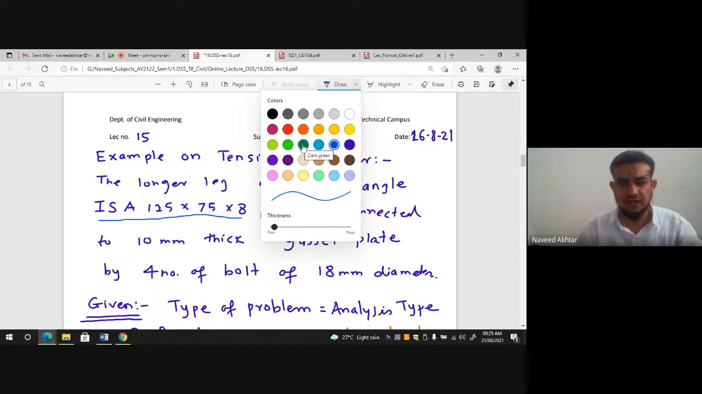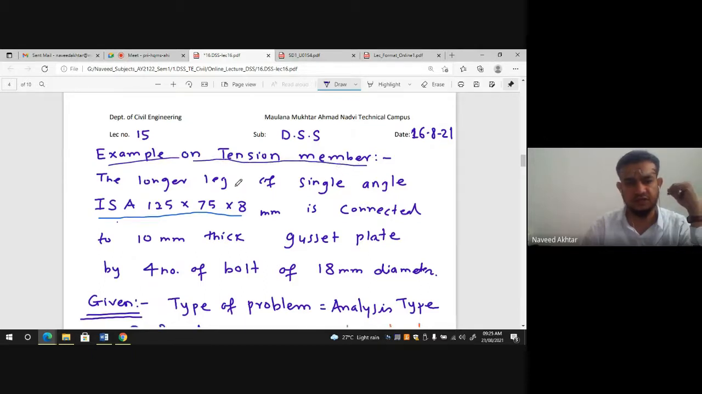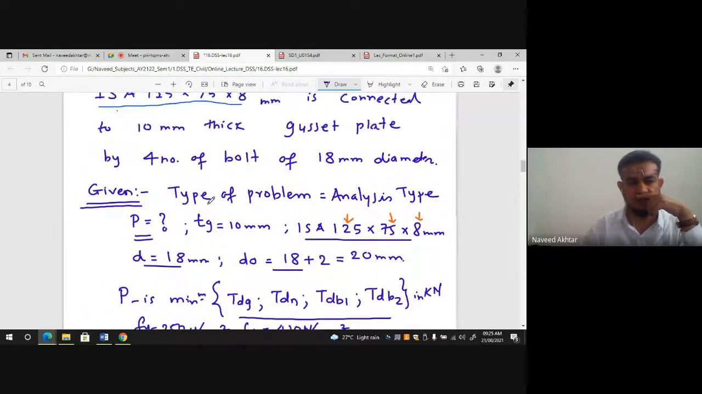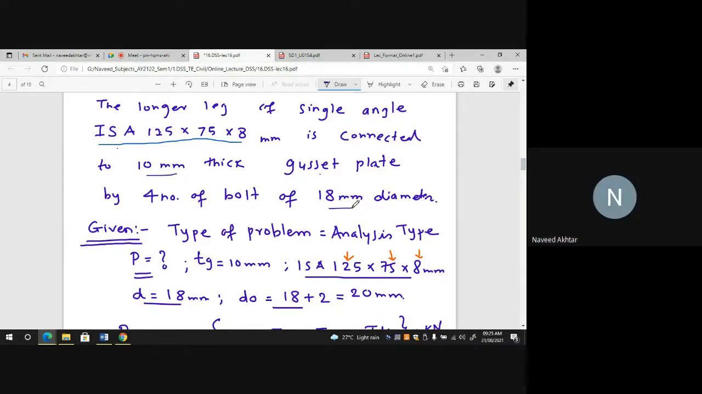How many types of example I have already discussed with you earlier. Section is given, and we have to find out the load carrying capacity of the section in tension. This example is on the tension member, which we have already finished, and I will briefly go through it one by one, and then we will go for another section. This is connected with a 10 mm thick gusset plate and bolts of 10 mm diameter.